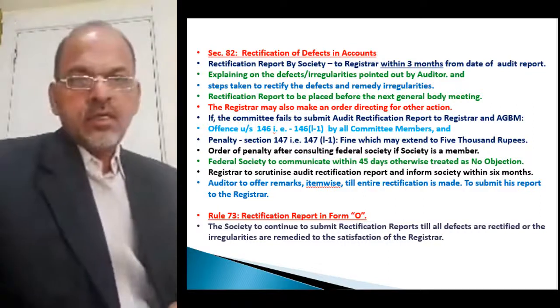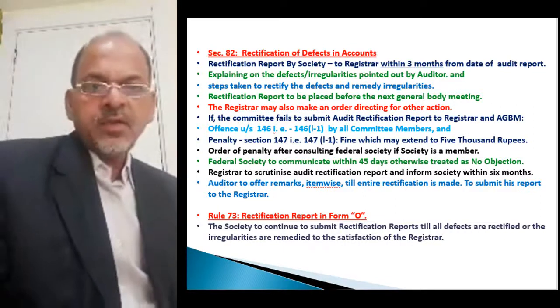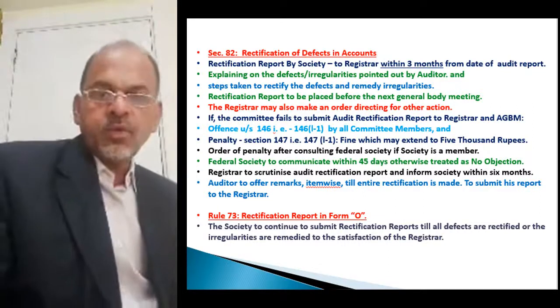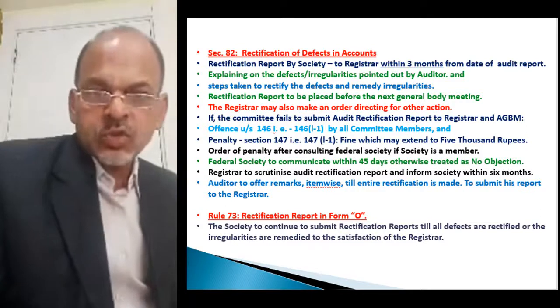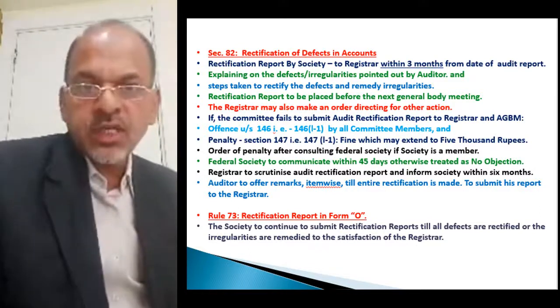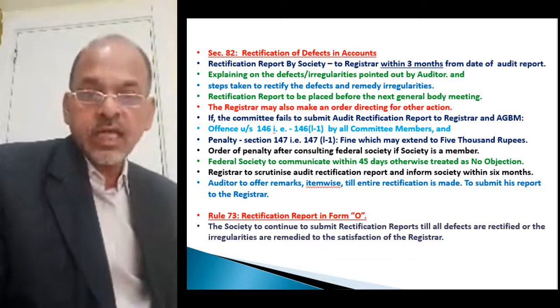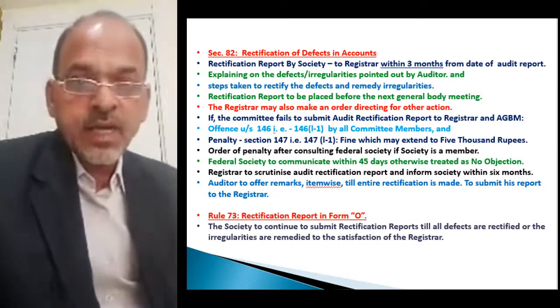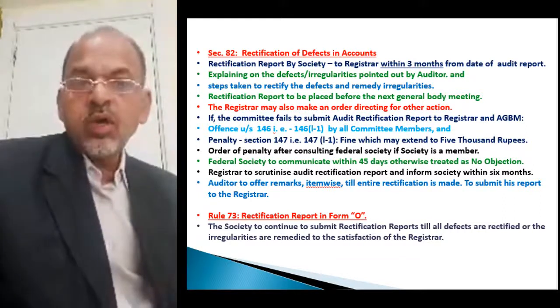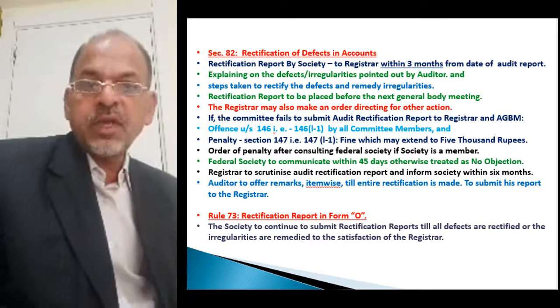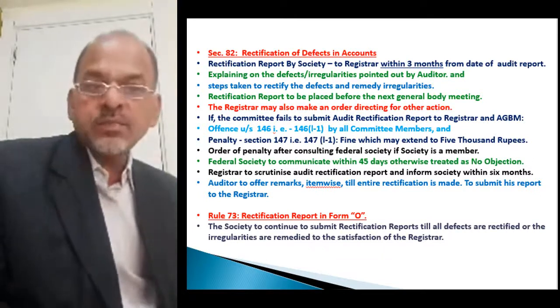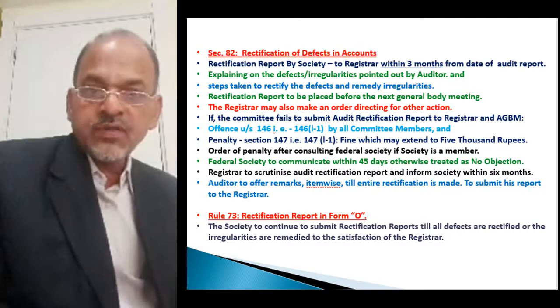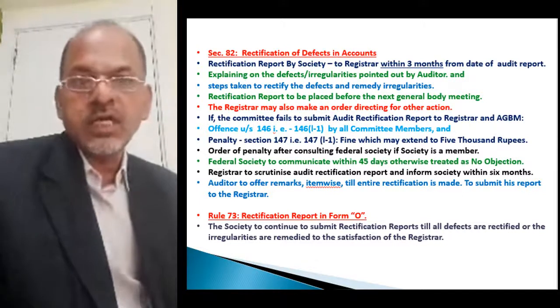This is about the audit rectification report. Means the audit rectification report will have to be prepared by the society and submitted to the registrar till the registrar gets satisfied. So there is Form O for preparation of the audit rectification report as prescribed under Rule 73 of the Maharashtra Cooperative Societies Rules 1961.